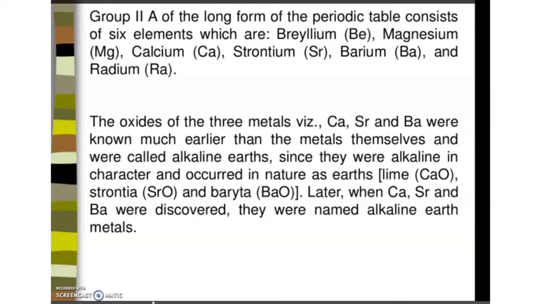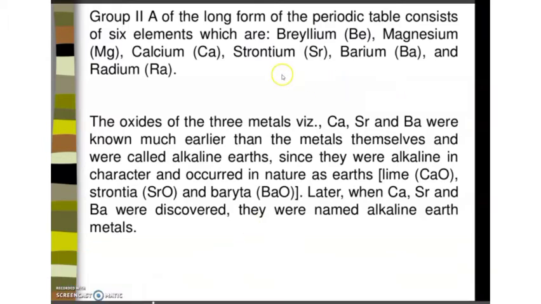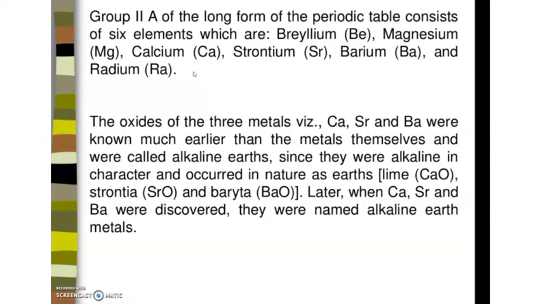Today we are going to discuss the second group elements in the periodic table. The second group elements are known as group 2A elements. What is their common name? Yes, they are known as alkaline earth metals, which consist of beryllium, magnesium, calcium, strontium, barium and radium. These are the elements in the second group.